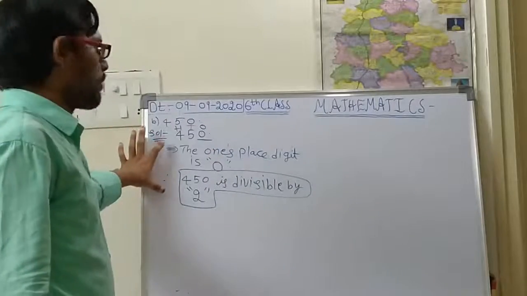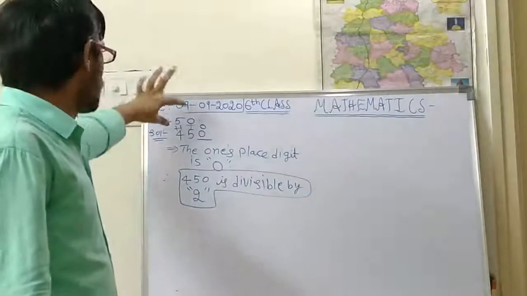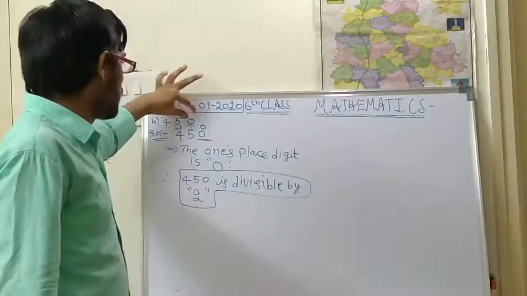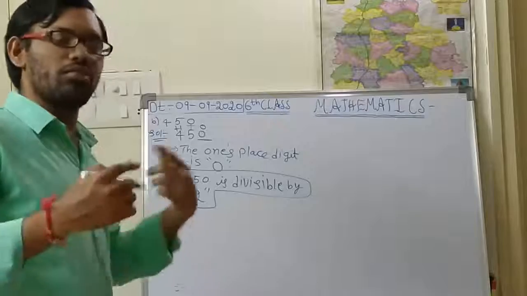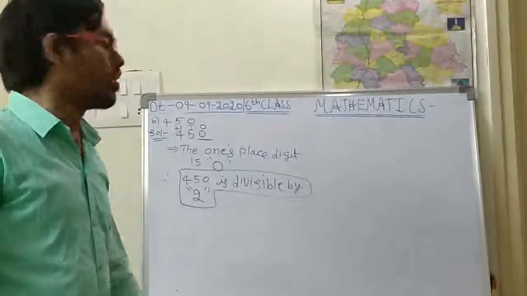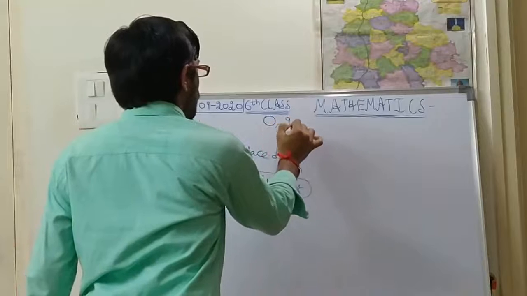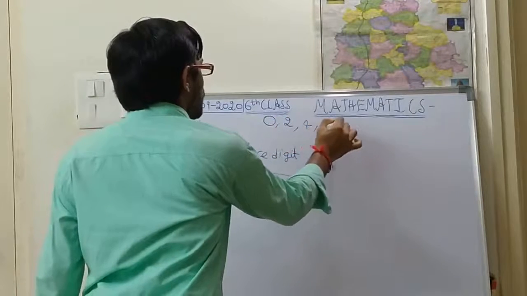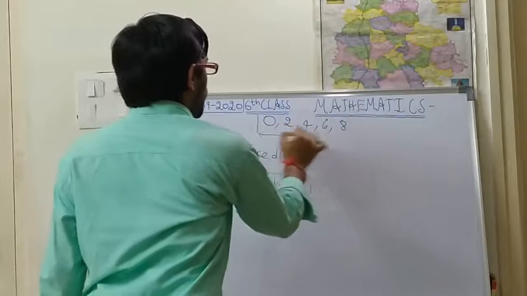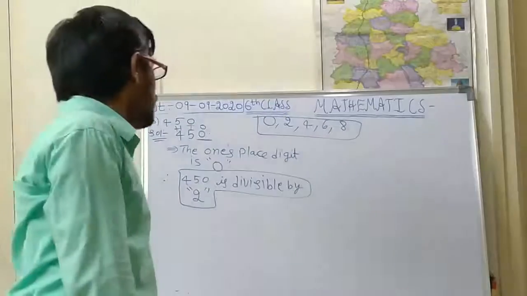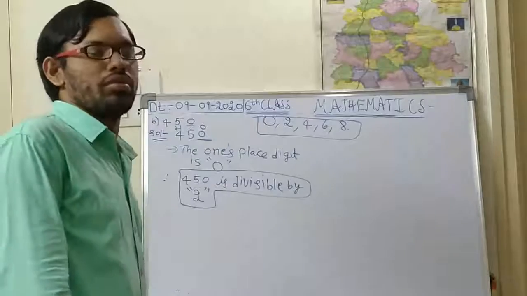So that means half of the answer is completed. If you look at the ones place digit, 0 is there. What is the divisibility rule for 2? The ones place digit should be either 0, 2, 4, 6 or 8. Out of these 5 digits, if any one digit is there, then that number is divisible by 2.